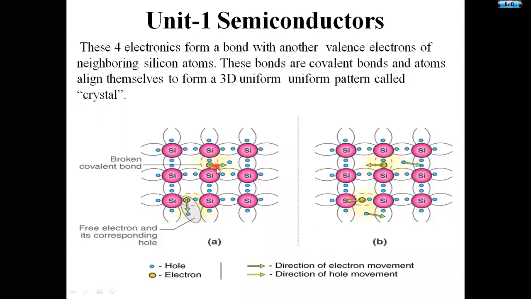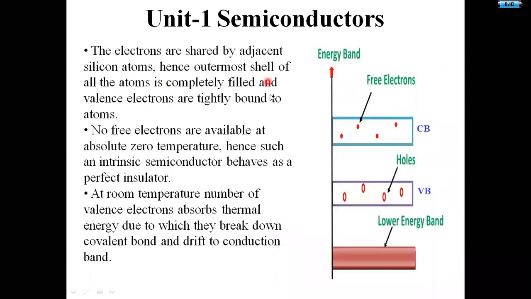And next one, this is the simple operation. The electrons which are present in the valence band are known as valence electrons. The electrons which are present in the conduction band are known as free electrons.